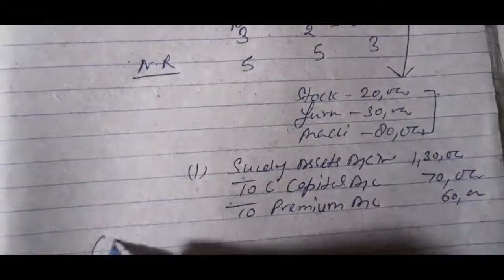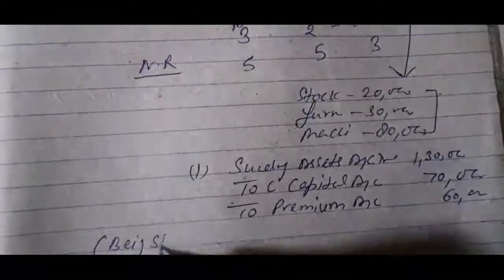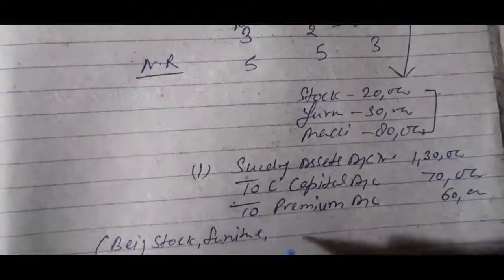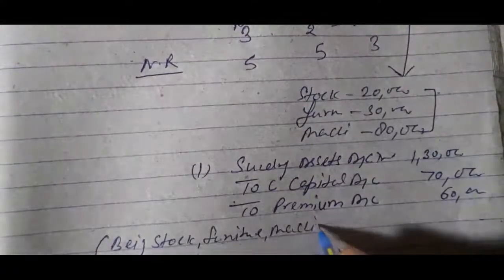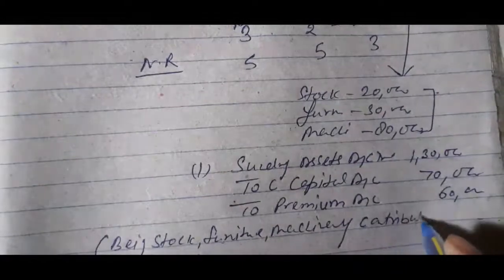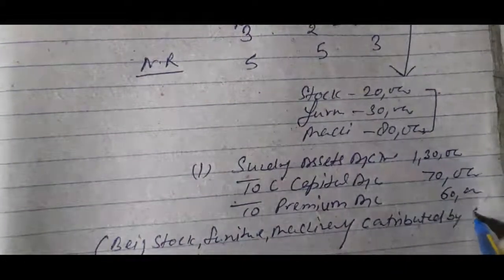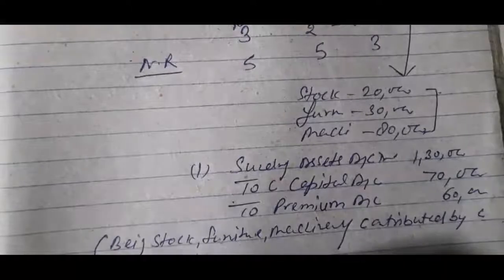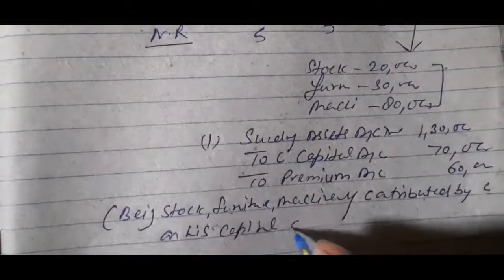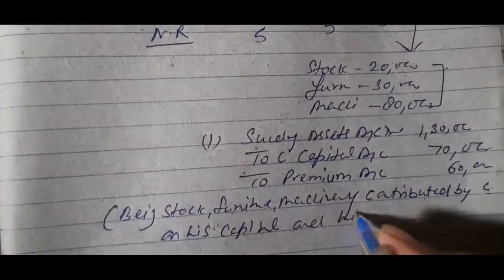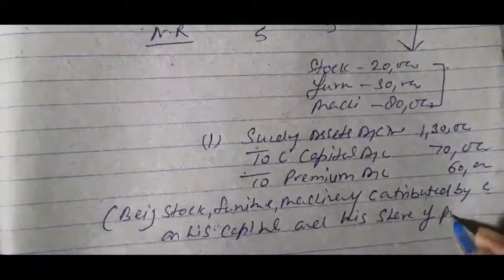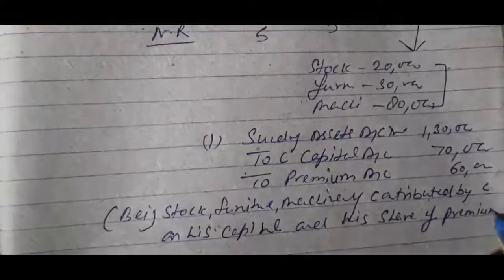The narration will be: being stock, furniture, machinery contributed by C as his capital and his share of premium.